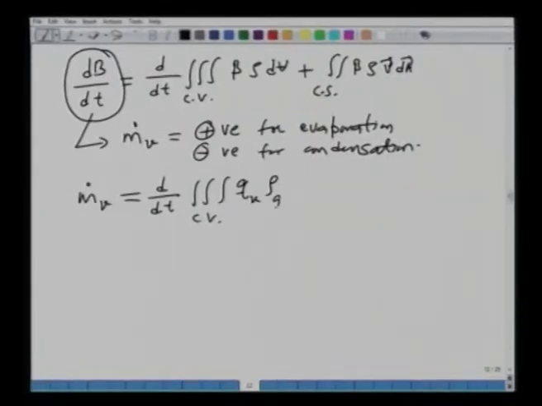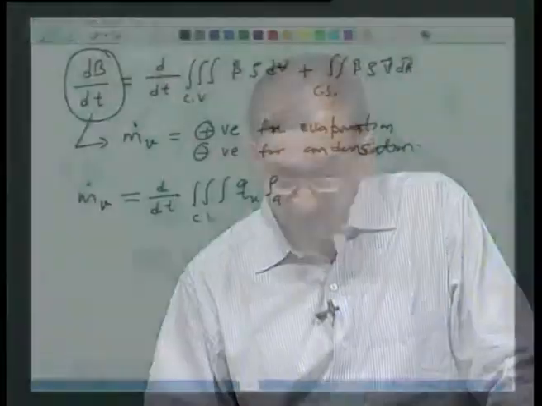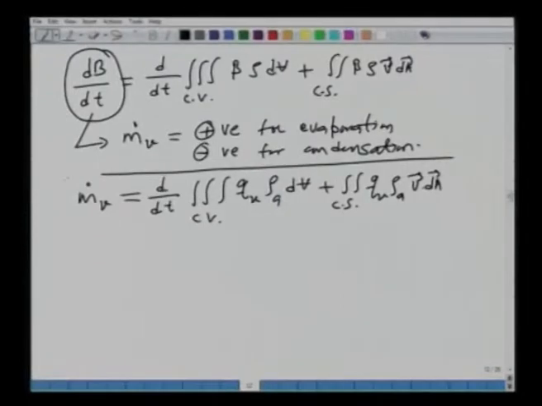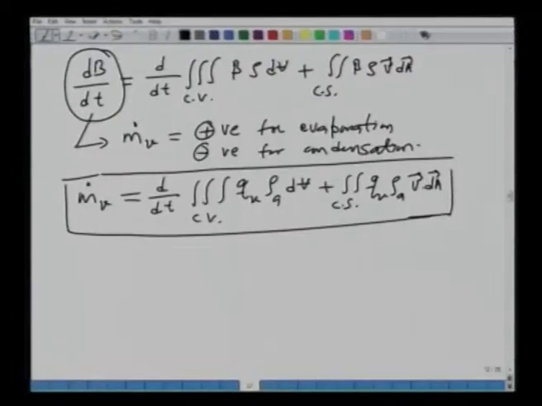Rho is the density of the air, moist air, which is the flowing fluid in this case, all right, plus the double integral over the control surface of beta rho v dot dA. Okay. So, this will be your continuity equation for the atmospheric water or the transport of the water in the atmosphere. All right. Let me number this equation as 3.2.2 and let us move on from here.